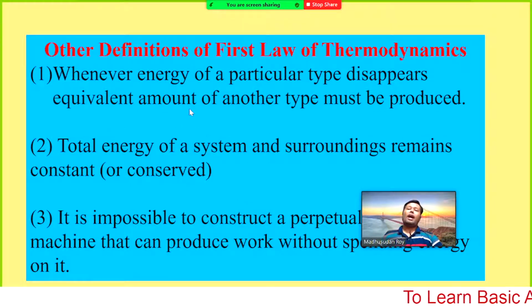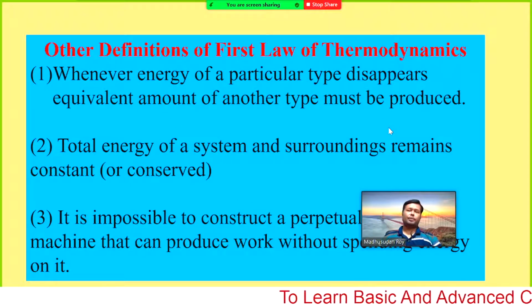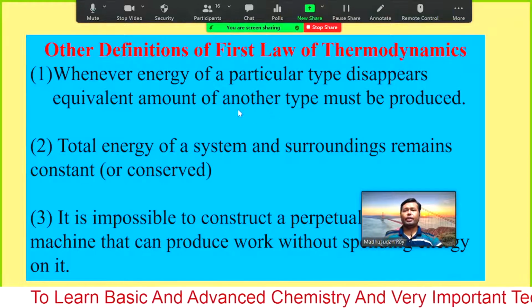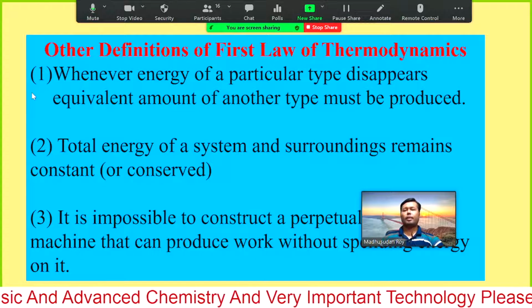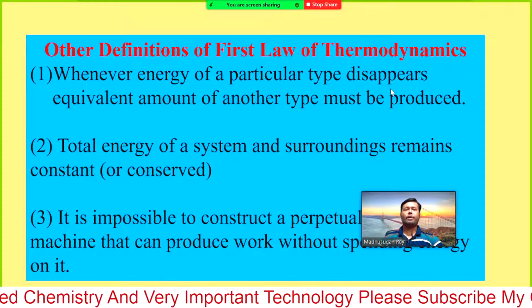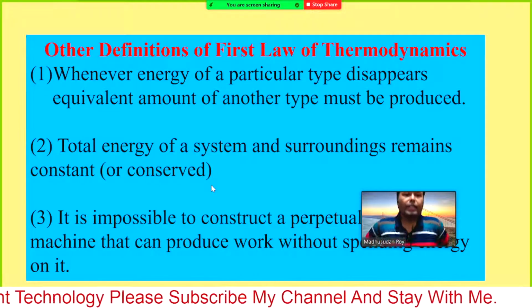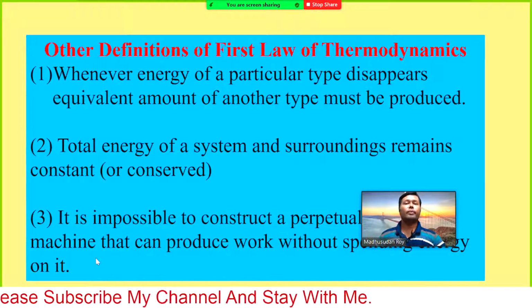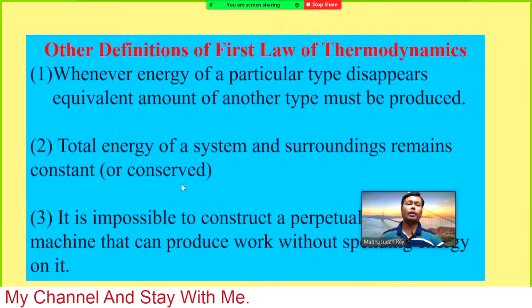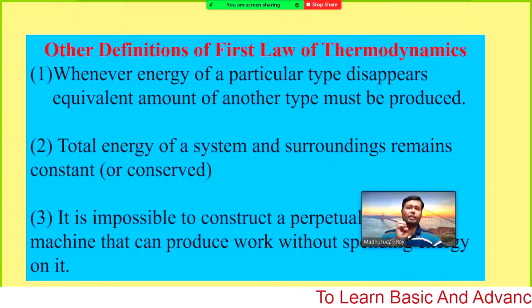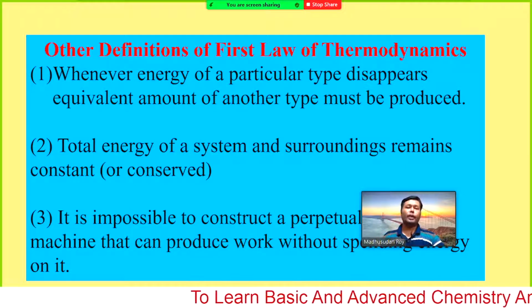Some other definitions of the first law of thermodynamics: we have some different definitions already, and some of them I may have mentioned. Another definition: whenever energy of a particular type disappears, an equivalent amount of another type must be produced. Right now one light bulb is glowing in front of me, so that bulb gives some energy. But if you touch it, you will feel the bulb is hot. That means some energy is converted into heat.